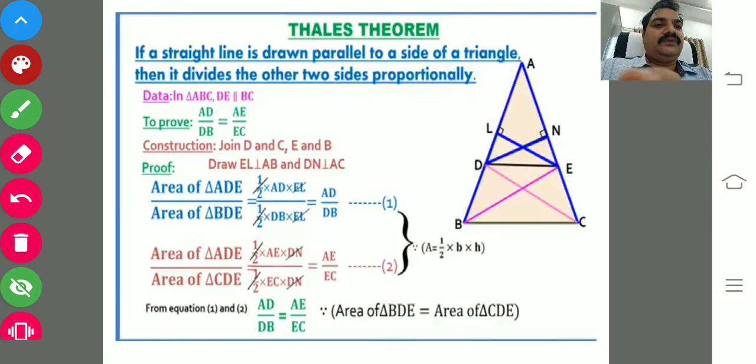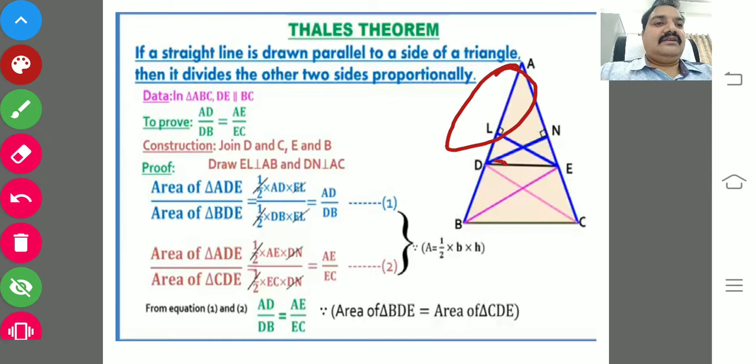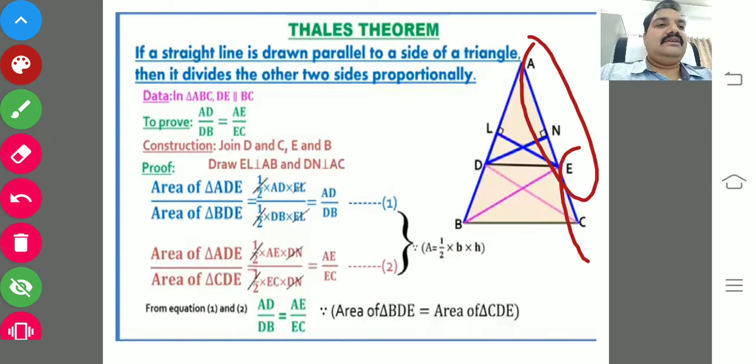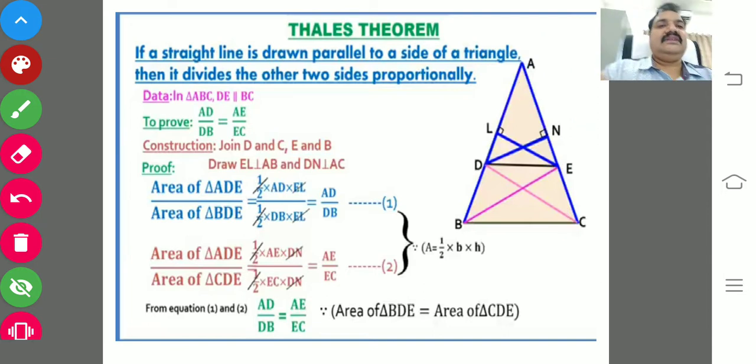What you are going to prove? After drawing the parallel line, you have to prove that AD by DB equals AE by EC. That is only what you are going to prove.